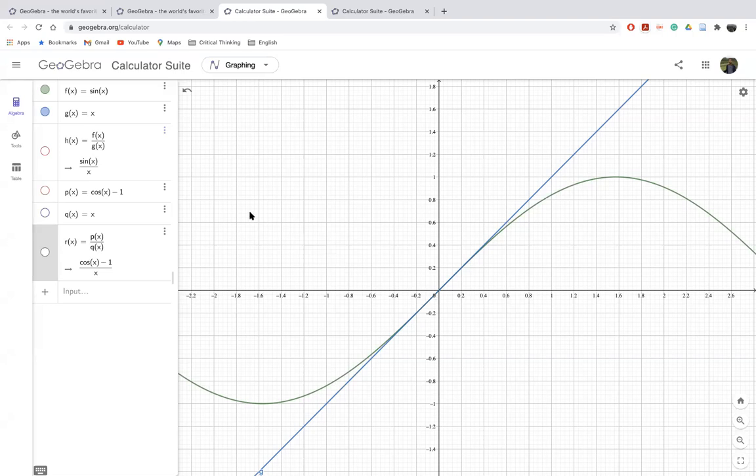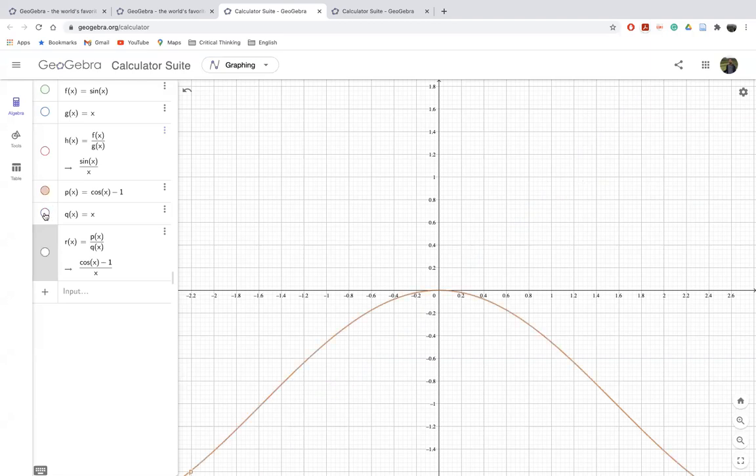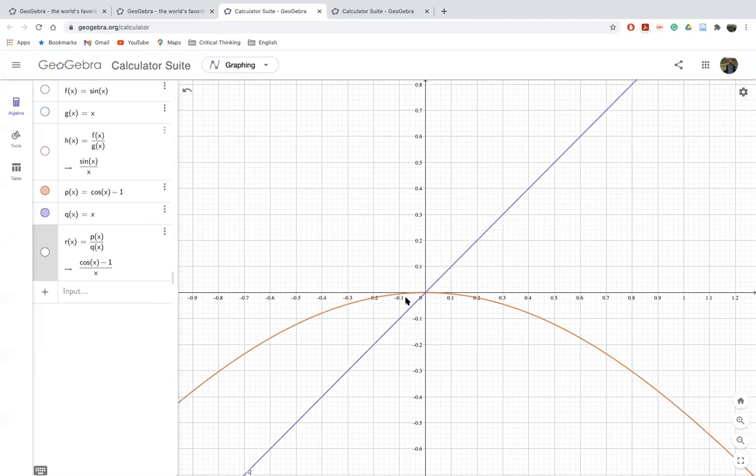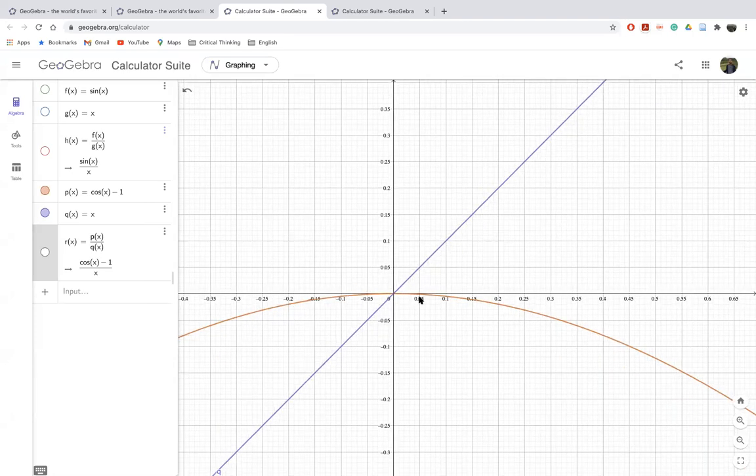Okay. Let's see what is happening in the case when we have cos x minus 1 over x. As you can see here, maybe now it will be clear. When you go close to 0, let's say 0.5, 0.05, how is the function behaving? For example, this orange function, cos x minus 1, becomes approximately 0. If I zoom in, the bottom function, cos x minus 1, becomes 0 already. But the function y equals x is still not 0. It is still 0.05.